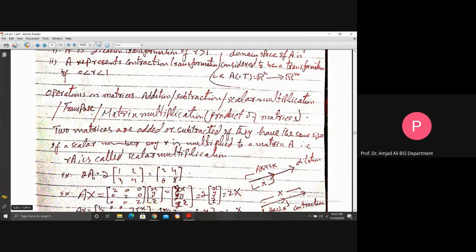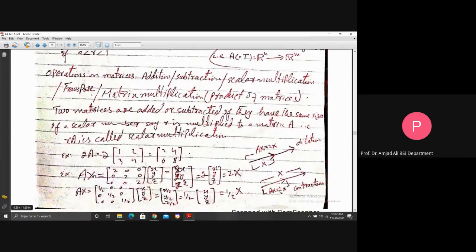Example, 2A where A is 1, 2, 3, 4. So multiply this 2 to each entry of the matrix, and it becomes 2, 4, 6, 8. This is a scalar multiple of matrix A. So by scalar multiplication, we mean multiplying a scalar quantity, a real number, to each and every entry of the matrix. This operation is said to be scalar multiplication.